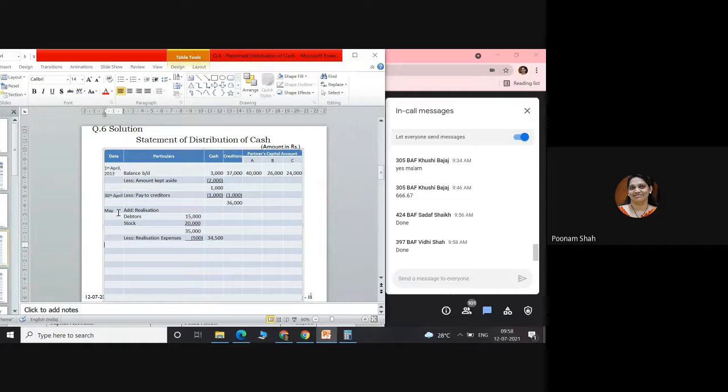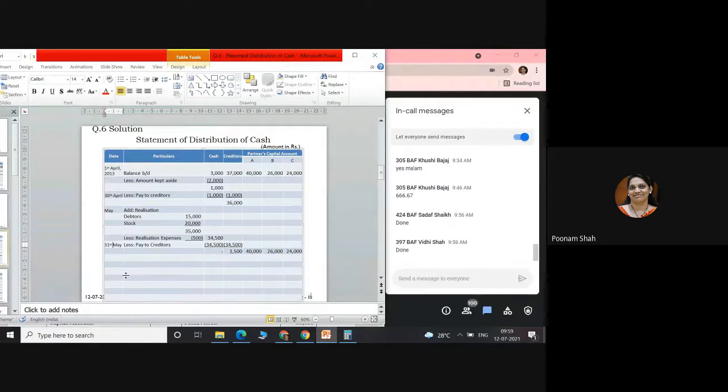Now, out of the amount available 34,500, to whom will you distribute? Creditors. How much? Entire 34,500 we will give to creditors because the creditors' total outstanding claim is 36,000. That will be distributed at the end of May. So while distributing, you will write down the date on which you have distributed.